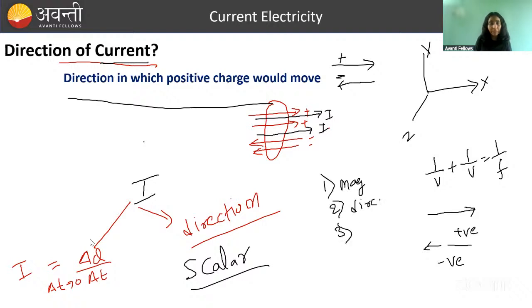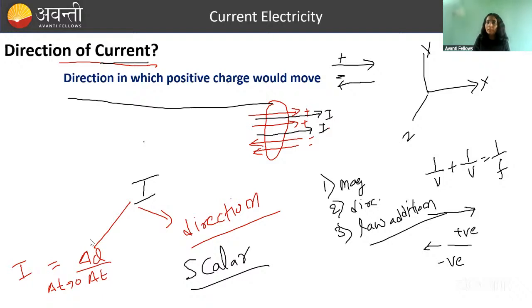And very third thing, very important, it should follow the parallelogram law of addition. ठीक है, so when you are adding current, you should be adding it by the method of parallelogram law of addition that we have studied in vector, right? So law of addition को follow करना चाहिए, but current doesn't follow the law of addition. It simply gets added the way we add scalar. So this is not a vector quantity. This is what? Scalar quantity.